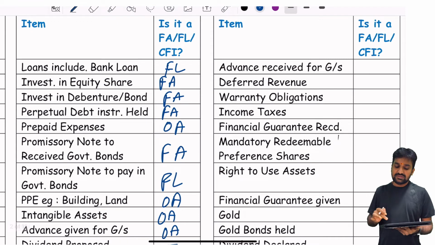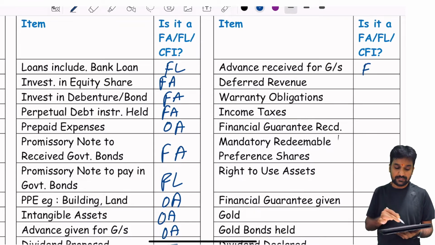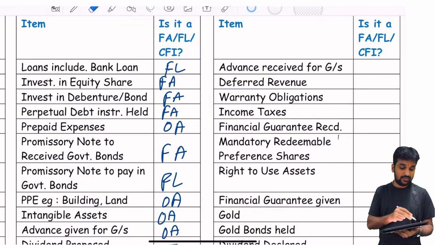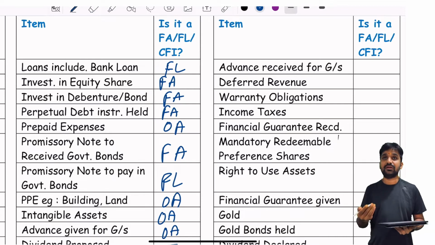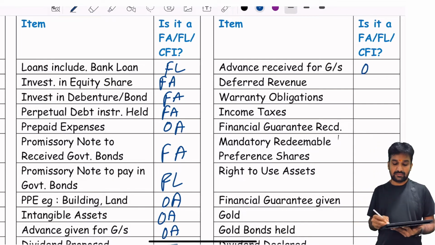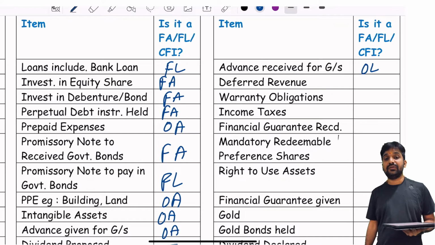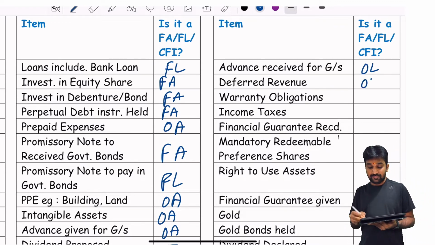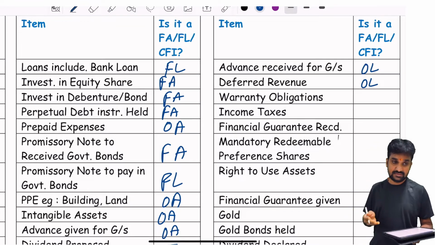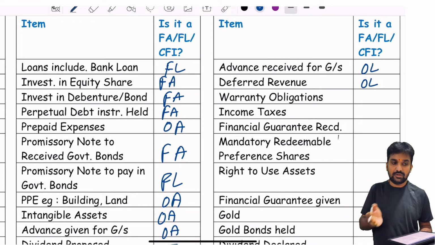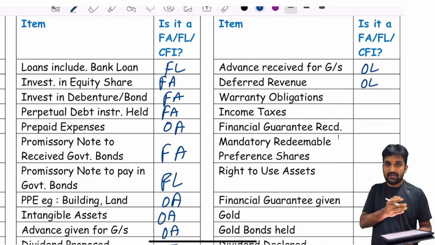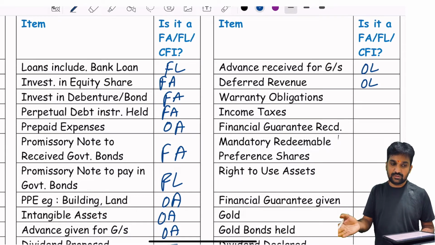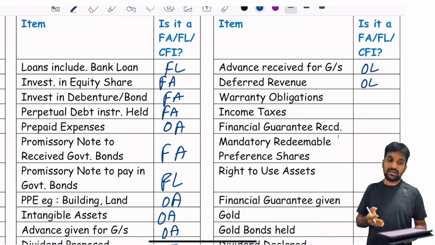Advance received for goods or services: will you be liable to pay in cash? No, you are liable to give back the goods or the services. So it is not a financial liability, it's another liability. Deferred revenue: you have not considered the whole amount as revenue, so on the asset side you will be showing a receivable, and on the liability side the deferred revenue.